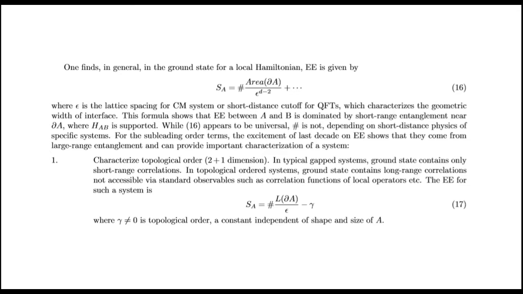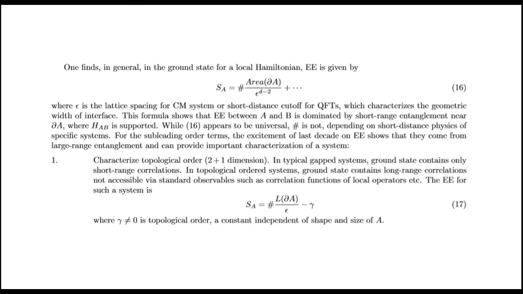Depending on short-distance physics of specific systems, for the subleading order terms, the excitement of the last decade on entanglement entropy shows that they come from long-range entanglement and can provide important characterization of a system. Characterizing topological order in 2 plus 1 dimensions: in typical gapped systems, the ground state contains only short-range correlations. In topologically ordered systems, the ground state contains long-range correlation and is not accessible via standard observables such as correlation functions of local operators.